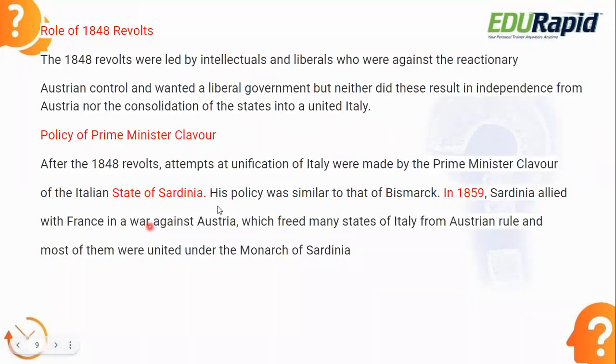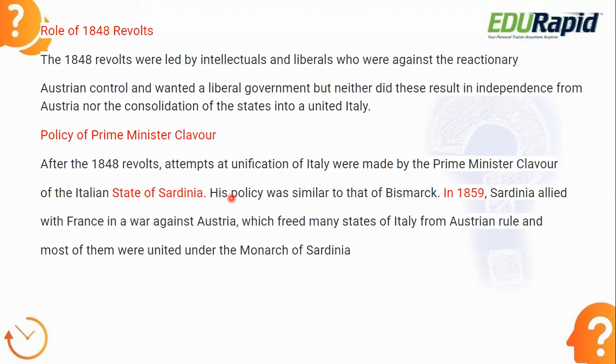You can see in the picture where this comes. In the next slide, I will show you where Sardinia is. So remember, he was the Prime Minister of Sardinia at that time, because a unified Italy was not there yet. Sardinia is one of the states in Italy, and his policy was similar to that of Bismarck, that is the iron and blood policy. So his policy was very much similar to the Bismarck policy.